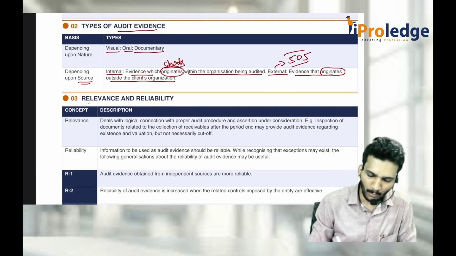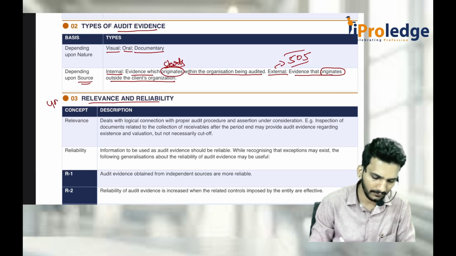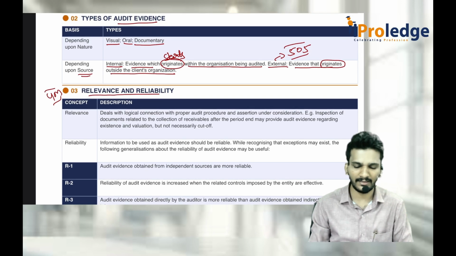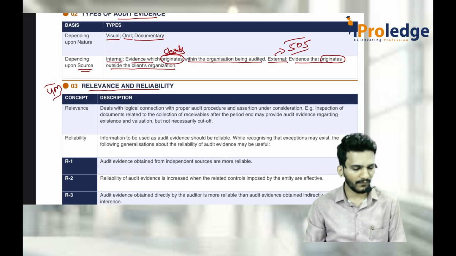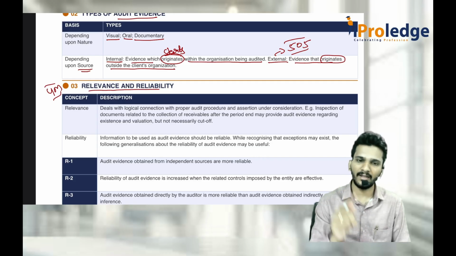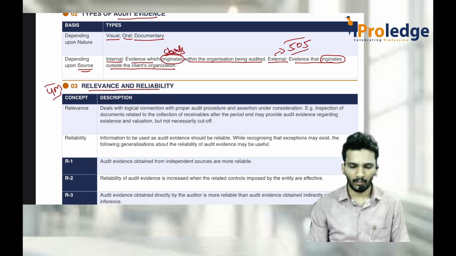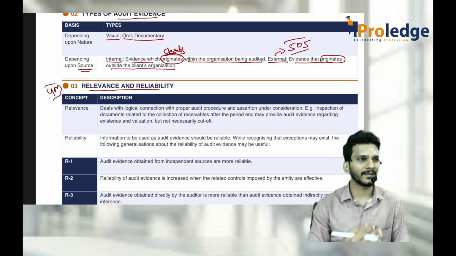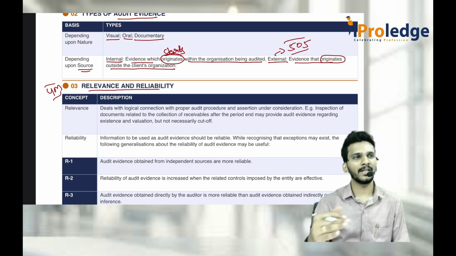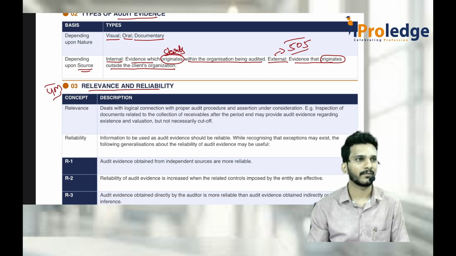Now this is important, relevance and reliability. They can ask for 5 marks or 4 marks. Sir, what is this relevance and reliability? Whenever you get audit evidence, getting the evidence itself is not sufficient. Getting relevant and reliable evidence is very, very important. What is relevant evidence? For example, I am doing the audit of the sales part. Now they are giving evidence with respect to the purchase part. Is it relevant to the audit which is being performed? No, that is not right.